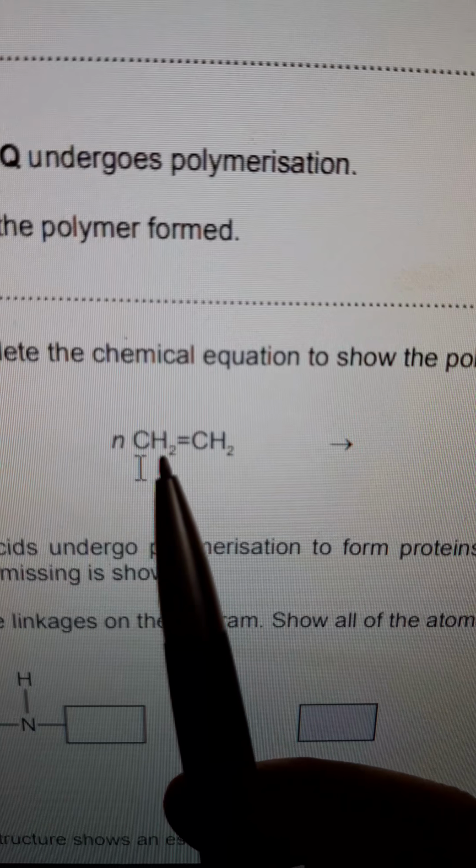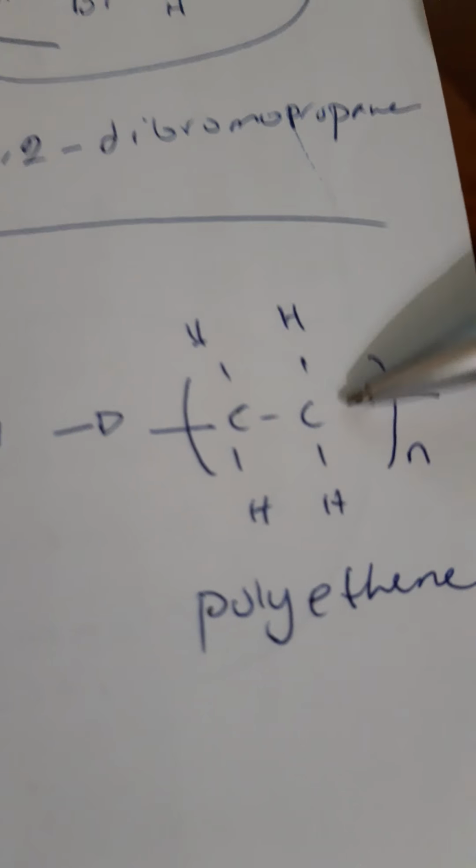It's important, but it's a very easy question. So you have ethene, C2H4. As I told you before, guys, all addition polymers are the same. We have 2 carbon atoms between brackets and hydrogen, hydrogen, hydrogen, hydrogen to have polyethene. This is the equation. They start by giving this equation, and you should not be restricted with the structural formula. You can make it like this and you will have the marks.